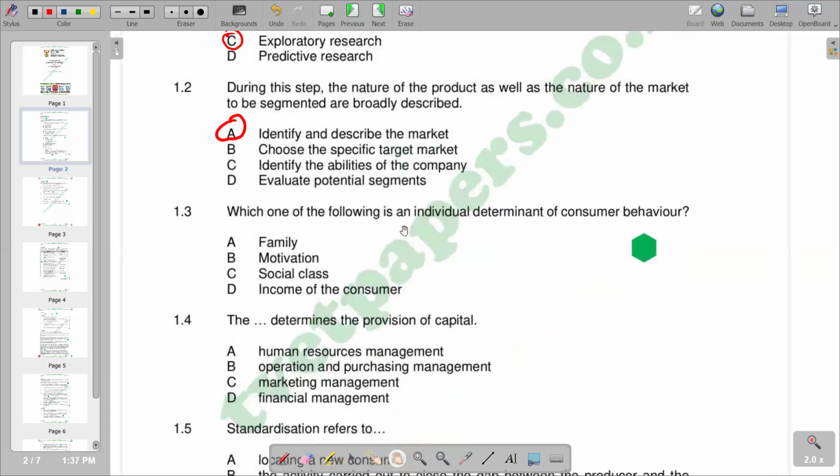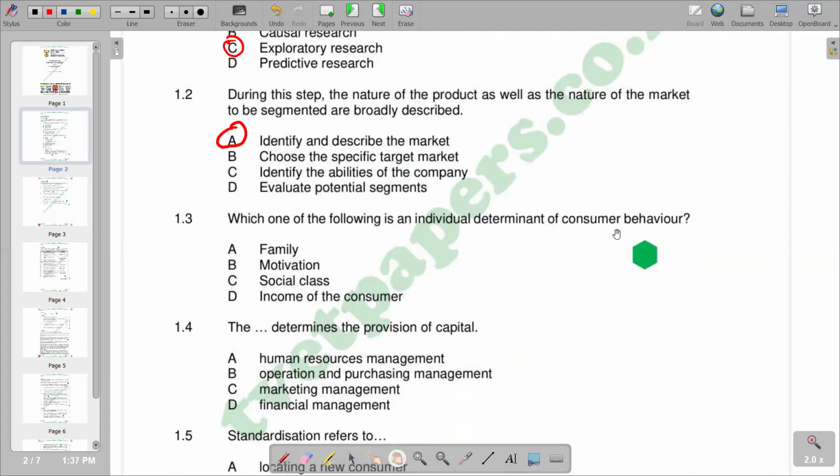So moving on to the next question, 1.3, which one of the following is an individual determinant of consumer behavior? So basically, consumer behavior encompasses how the consumers' emotions, consumers' attitudes, and also consumers' preferences affect buying behavior. So also it entails motivation. So you'd see that we have B, which is the correct response according to our responses, which becomes the individual determinant.